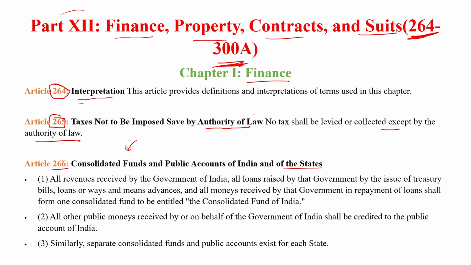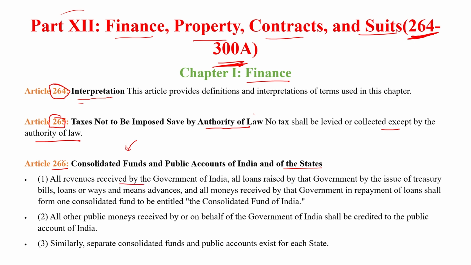But the Contingency Fund is also known as the emergency fund, and the President of India has the power to withdraw or issue money from the Contingency Fund. So there is a slight difference between them. The Contingency Fund is an emergency fund where the President can withdraw an amount. In the Consolidated Fund, Parliament can withdraw an amount.